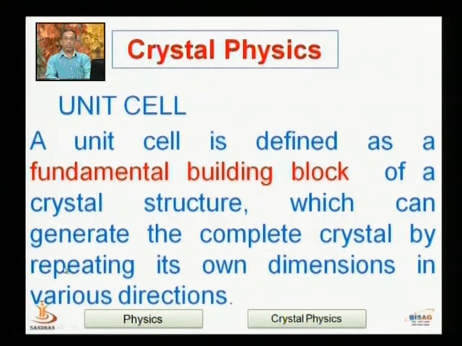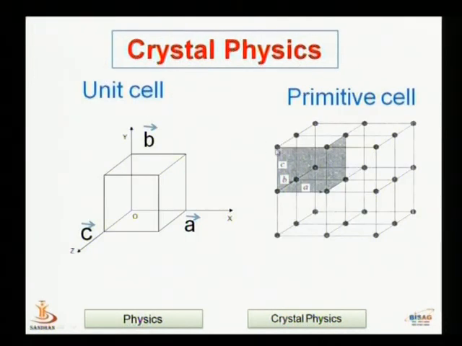Unit cell. A unit cell is defined as a fundamental building block of a crystal structure which can generate the complete crystal by repeating its own dimensions in various directions. So to study the crystal structure, we should know about the unit cell. You can see in the right hand side diagram, in this cell the smallest group of particles is repeating here. By repetition of this group of particles, we can generate the complete structure. So this smallest group is known as the unit cell.